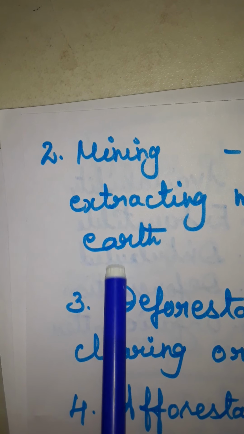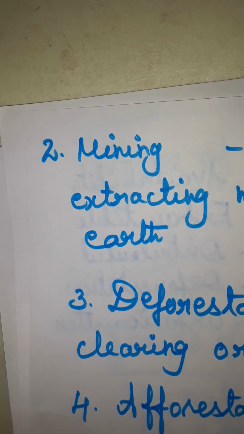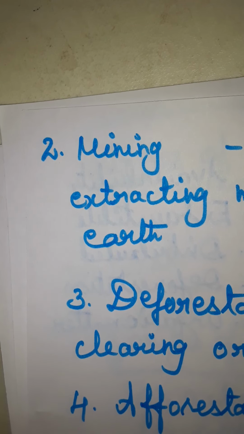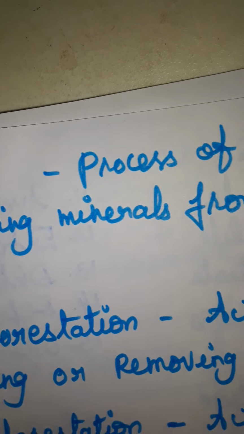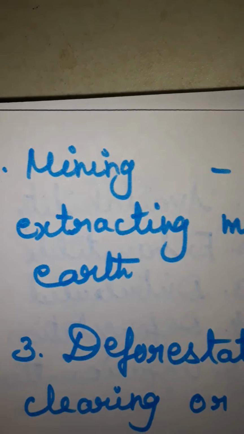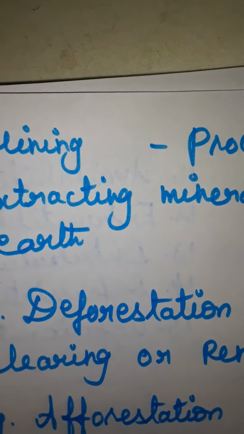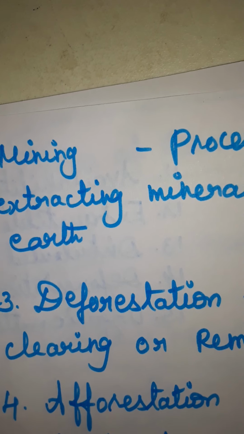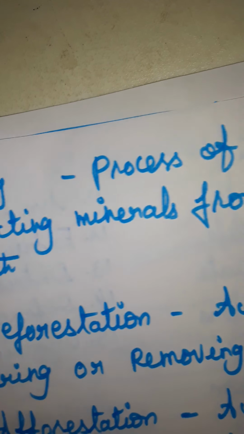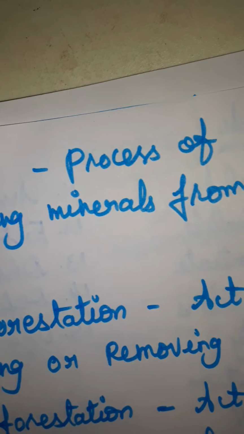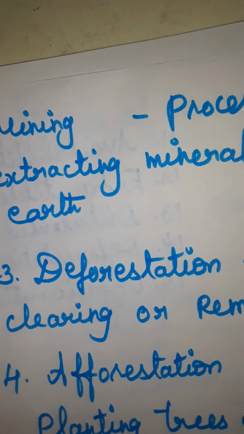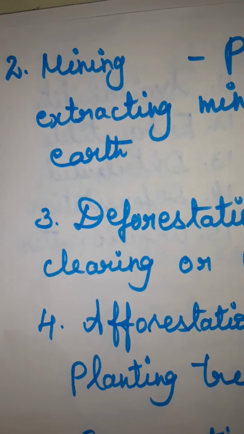What is the meaning of mining? The process of extracting minerals from the earth is called mining.